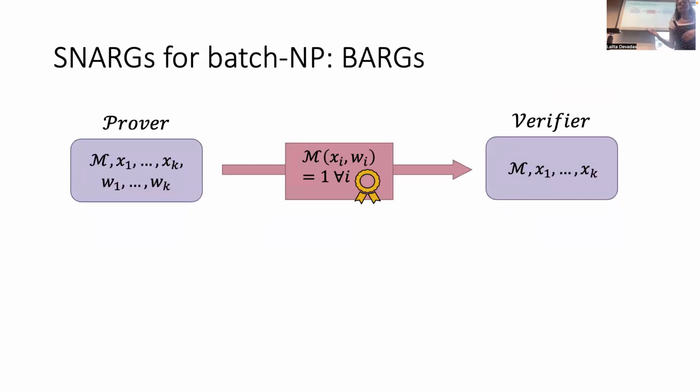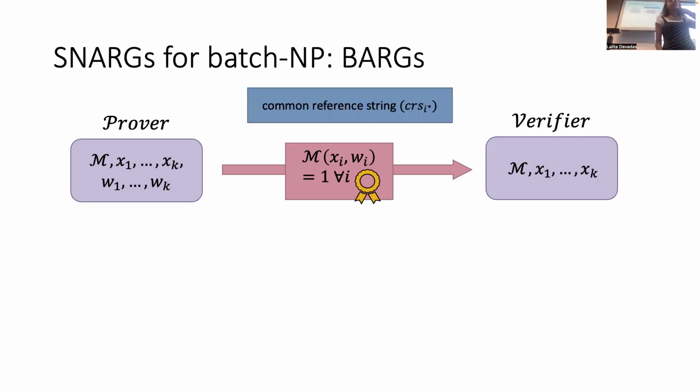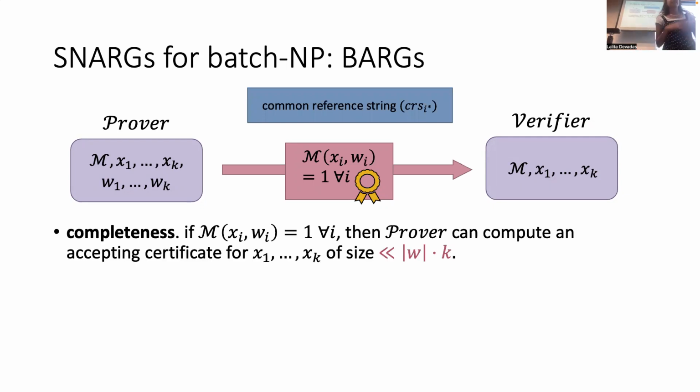So again, we have a very similar setup, except instead of just having one instance and one witness, we have K instances and K witnesses, and we want to prove the correctness of all K of these computations at once. As before, we have some common reference string that's in the sky. Completeness is very similar. Basically, if all the statements are true, we should be able to produce some proof. The size bound here, I'll just note that a trivial construction of this, if we have no succinctness bound, is to just send the K witnesses. Obviously, the verifier can then read them.